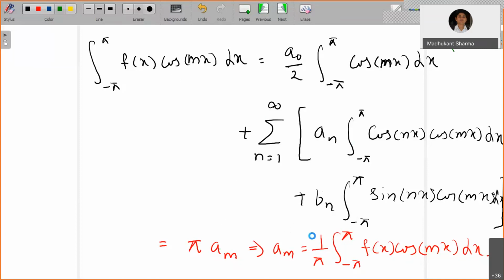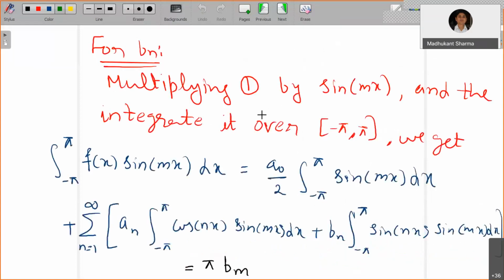Similarly, for deriving the coefficient of sine nx, that is bn, you multiply by sine mx on both sides and integrate. So what it will give you is the following, in a similar fashion. Instead of cos, now it is sine here.